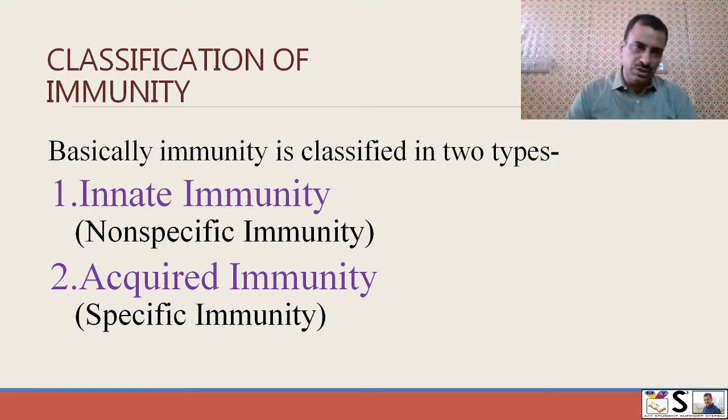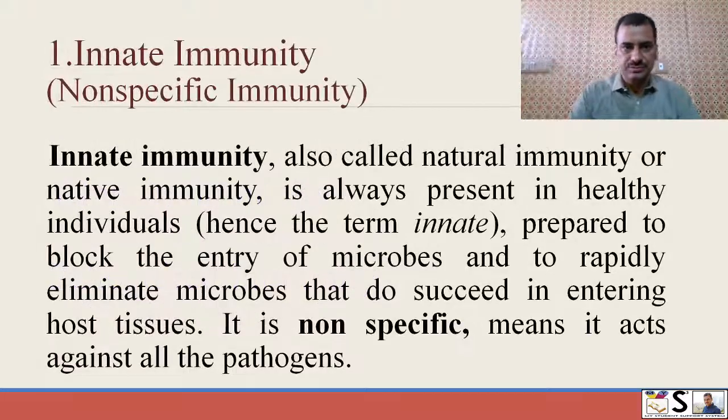Classification of immunity. Basically, immunity is classified into two types. Okay, so we have two types of immunity. Number one, innate immunity, and number two, acquired immunity.